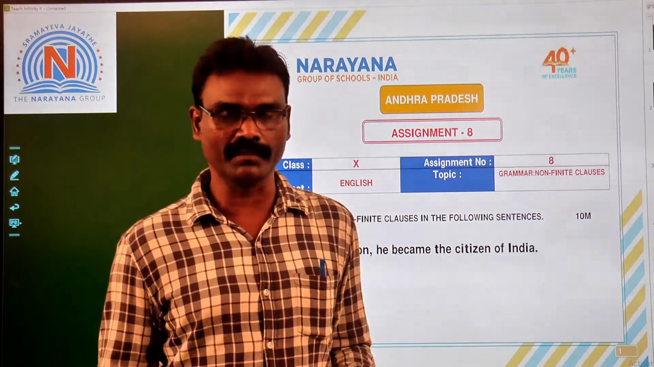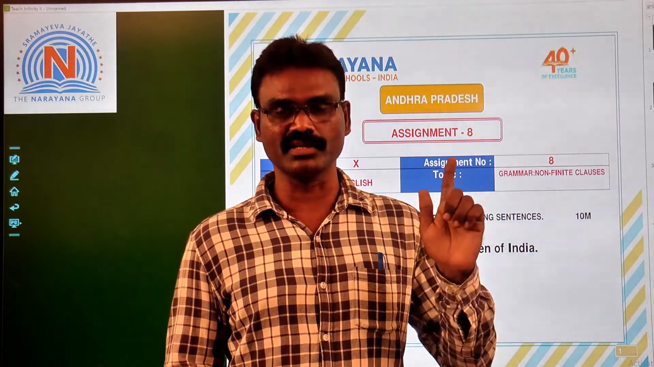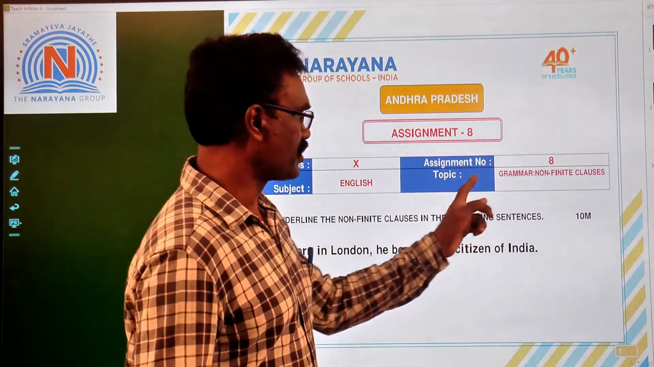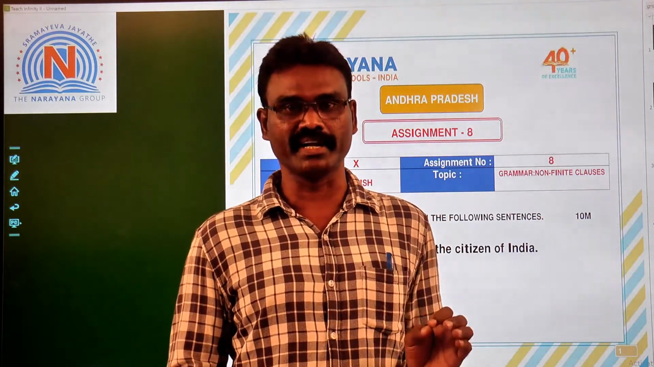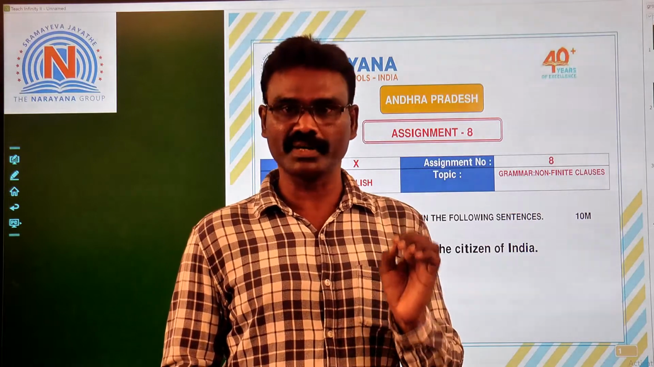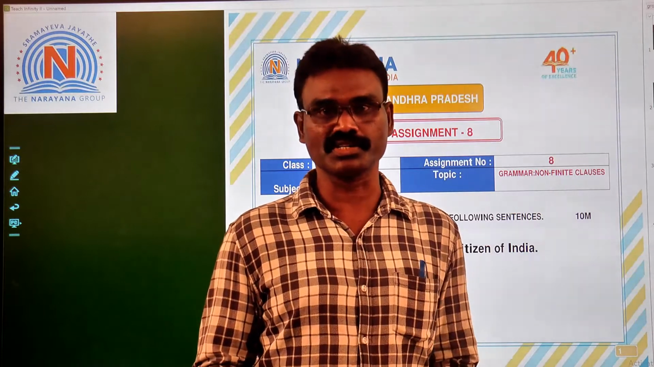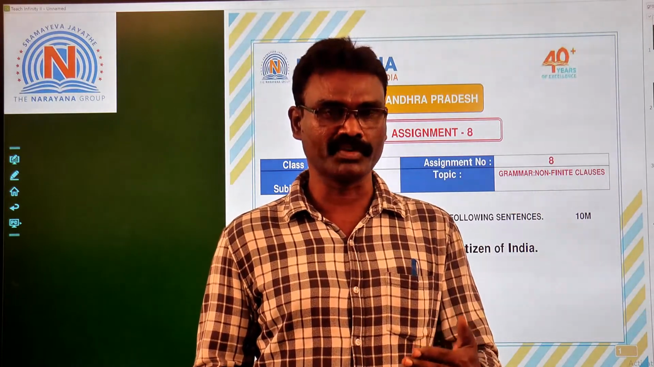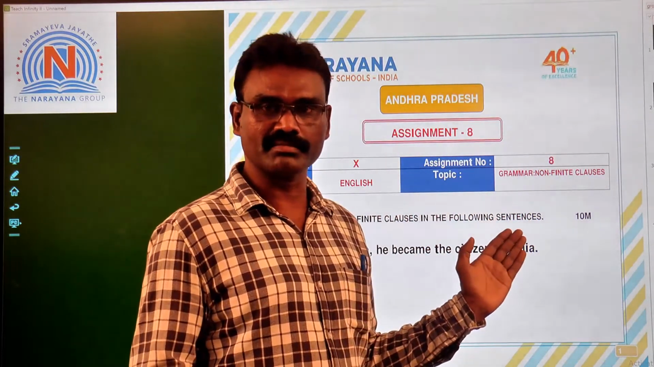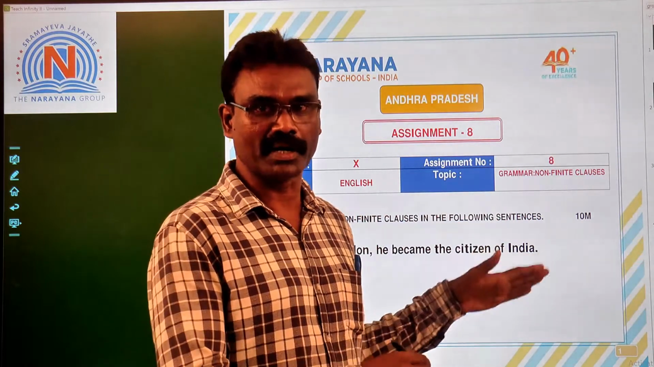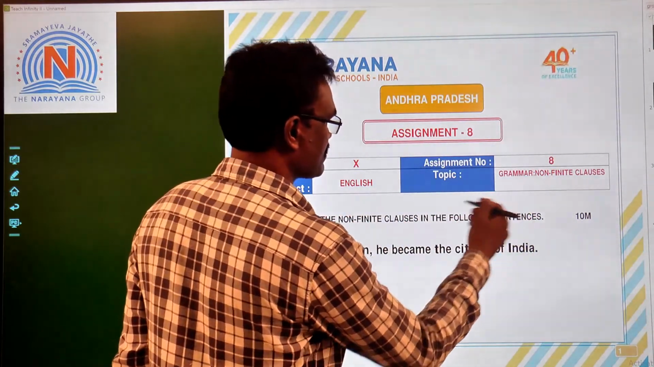Non-finite clauses. We know very well clauses are of two types, main clause and subordinate clause, right? But here, non-finite clauses. A clause generally contains a subject and predicate part. But a part or a phrase which doesn't contain the proper structure of a sentence, simply we can call it a non-finite clause. There may be a verb but syntax is missing in that part. So that is a non-finite clause.